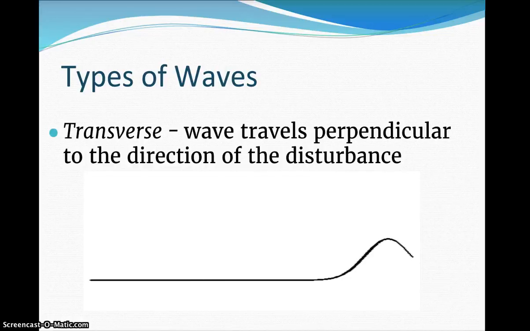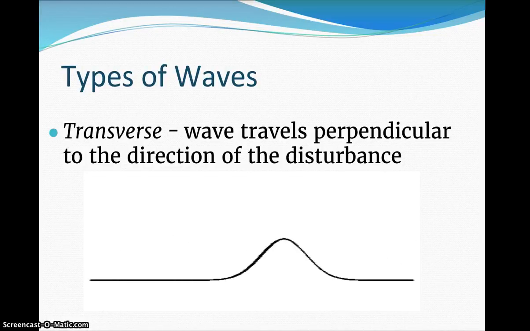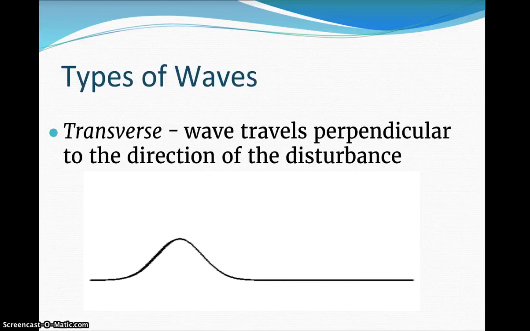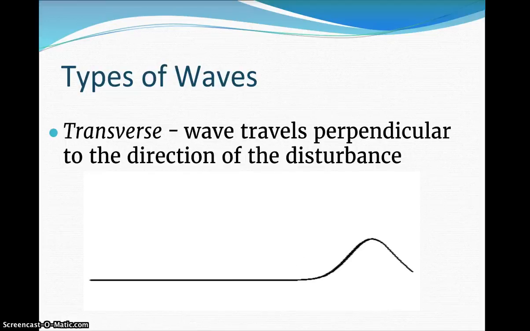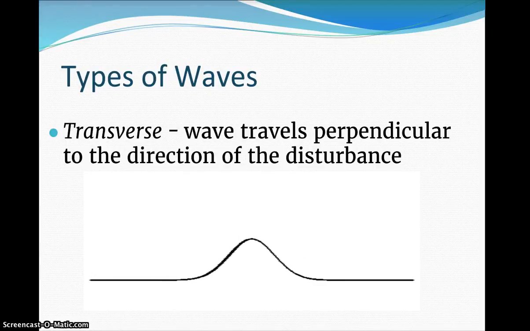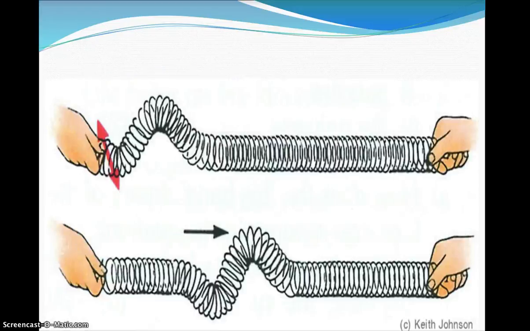Transverse waves travel perpendicular to the direction of the disturbance. So if we look at the animation, we see that the energy is carried horizontally from left to right. The disturbance, though, is vertical, up and down. So this is perpendicular to one another. So this is a transverse wave. A good example is if you have a slinky and you flick your wrist, the wave travels down the slinky, but the amplitude of the wave, the height of the wave, is perpendicular to the direction that it travels in.